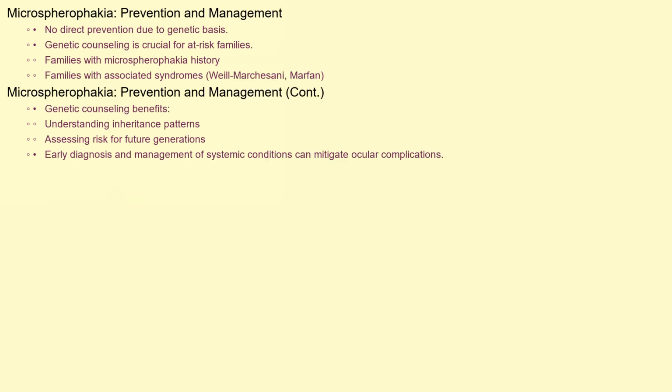Currently, there is no way to directly prevent microspherophakia, given its genetic basis. However, genetic counseling is crucial for families with a history of microspherophakia or associated syndromes like Weill-Marchesani or Marfan syndrome. This counseling can help families understand the inheritance patterns and risks of passing on the condition to future generations. Early diagnosis and management of associated systemic conditions can mitigate some of the ocular complications.